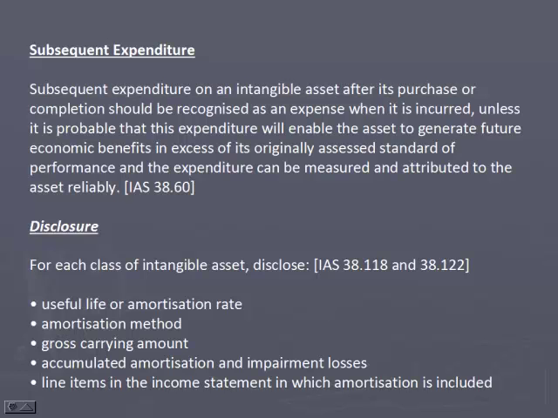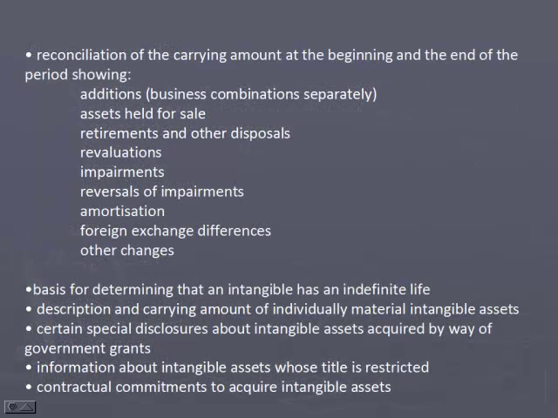Disclosures. For each class of intangible assets, disclose useful life or amortization rate, amortization method, gross carrying amount, accumulated amortization and impairment losses, line items in the income statement in which amortization is included, and a reconciliation of the carrying amount at the beginning and at the end of the period showing additions, assets held for sale, retirements and other disposals, revaluations, impairments, reversal of impairments, amortization, foreign exchange differences, and other changes.